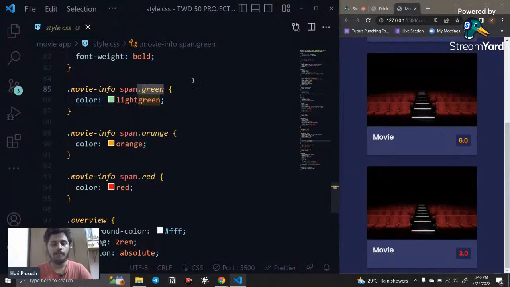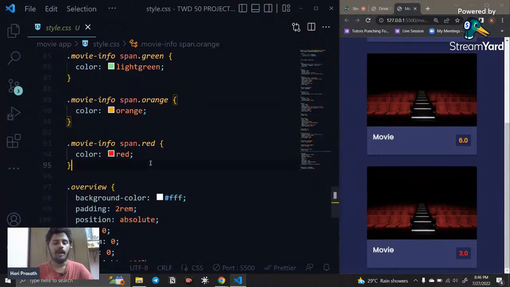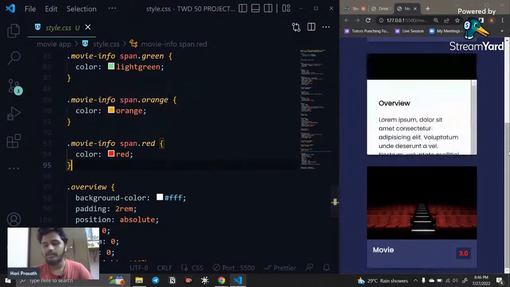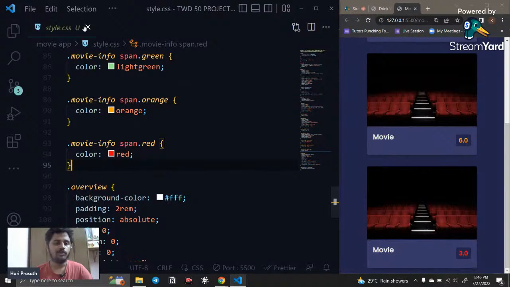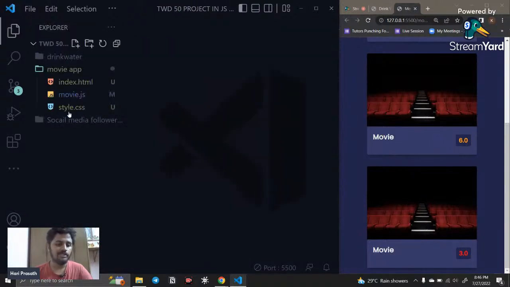So it will be green when the movie rating is more than 8. Orange is for a rating greater than 5. And for red, it's less than 5, it will be given red. Okay, so that is why we have created it. Now first, what we are going to do is fetch an API and work with that.